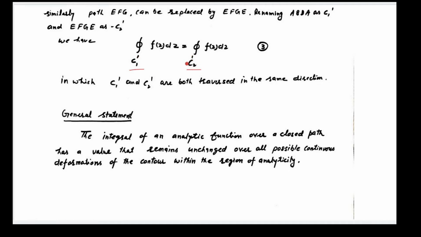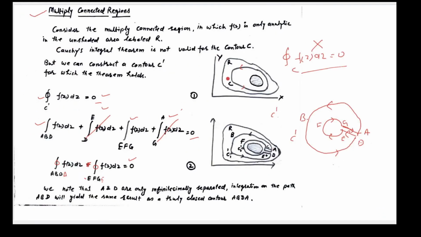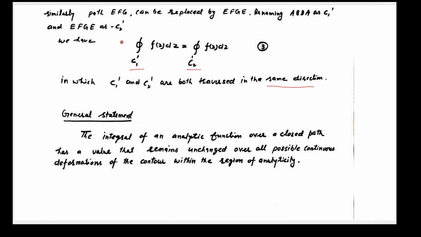Both contours are taken along same direction, that is counterclockwise direction. So integration along C1 dash will be equal to C2 dash. We take this outer contour as C1 dash and inner contour as C2 dash. So integration along outer contour will be equal to integration along inner, smaller contour.